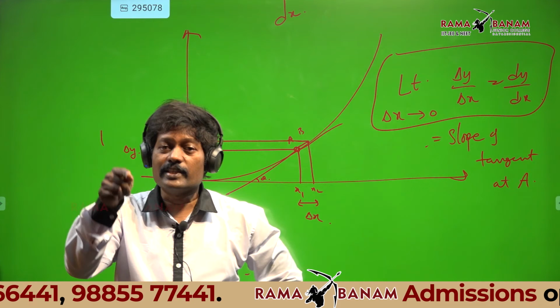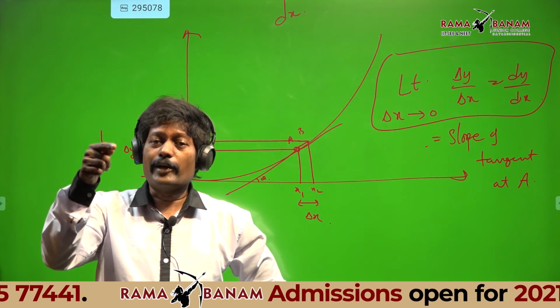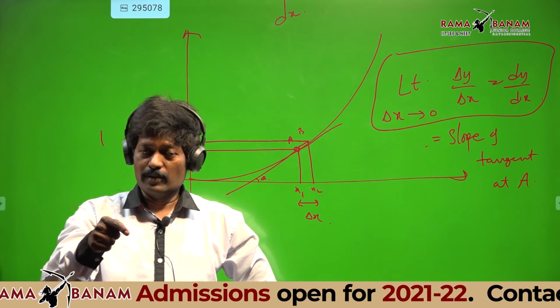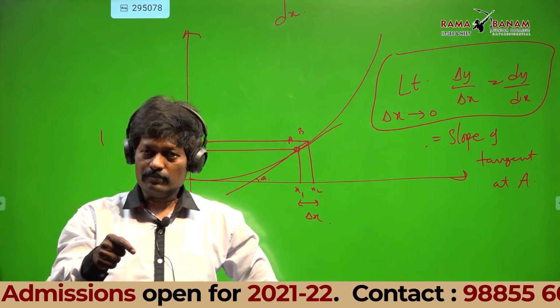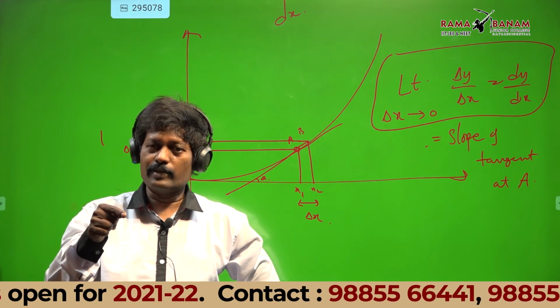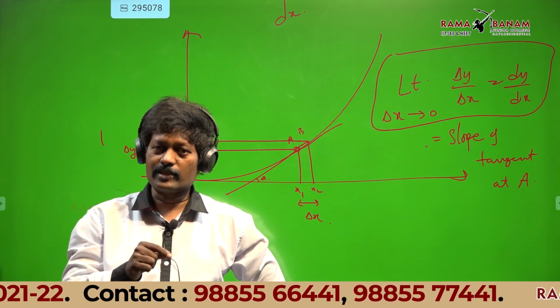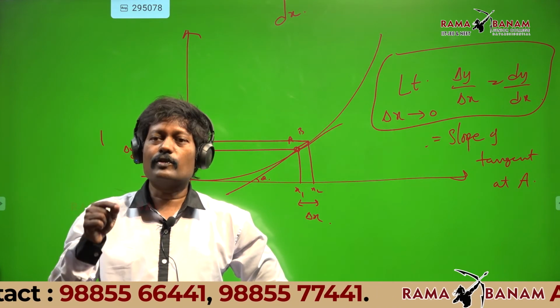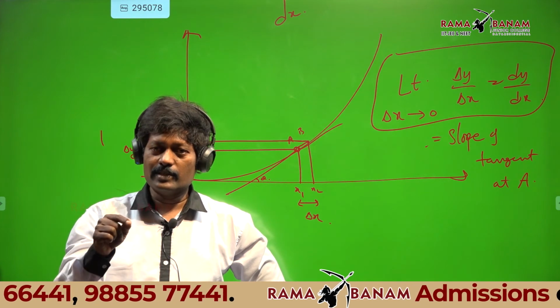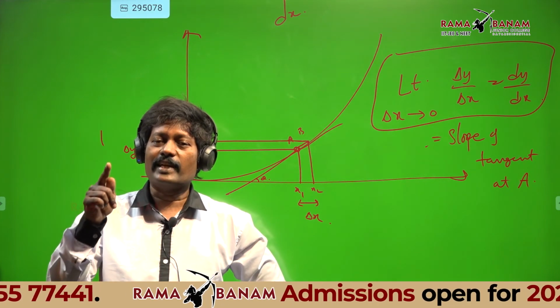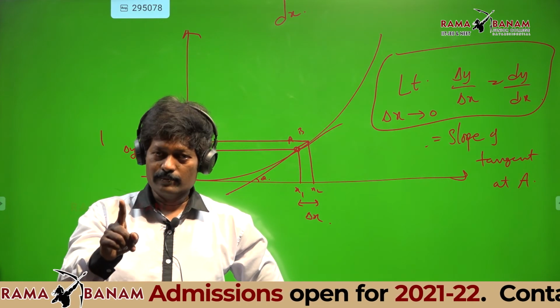Because the slope is changing, we have to adopt a new procedure of derivative. dy by dx is called derivative of a function. In other words, we are finding slope of the tangent at a particular point.